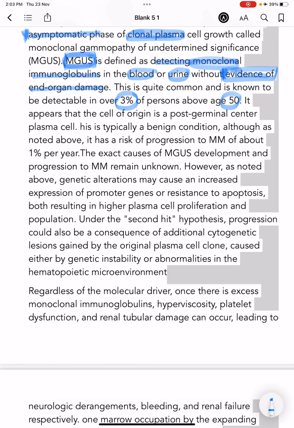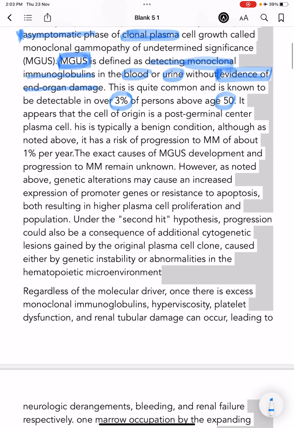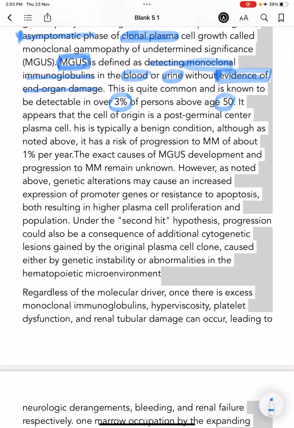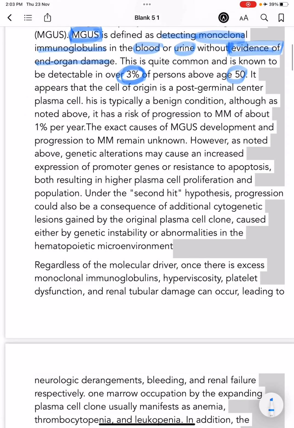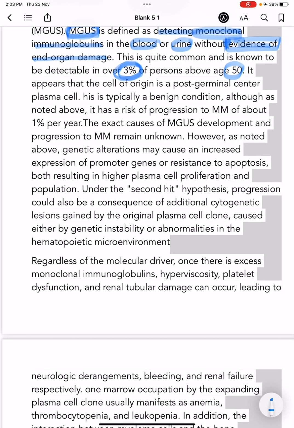The cell of origin is a post-germinal center plasma cell.